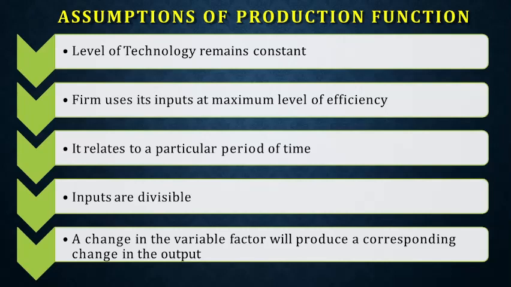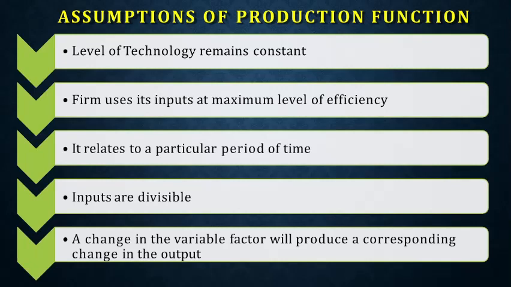That may not be true in every case, because if you increase more capital, if you increase more machinery, there is no guarantee that you will increase your production. Because for machinery, if you don't have raw materials, however much you increase, that won't increase your production. So this assumption has to be thought of while calculating the production function.